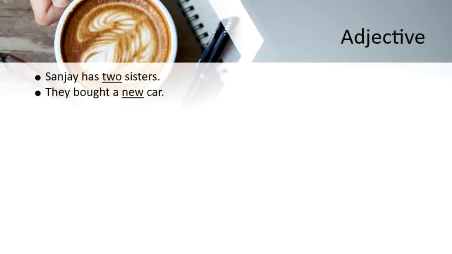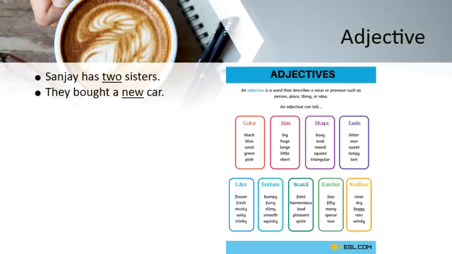Let's learn about the adjective now. Look at the sentences and find out what the work of the underlined word is. Sanjay has 2 sisters. They bought a new car. Here, each underlined word gives us more information about some noun in the sentence. These underlined words describe the nouns either by way of quality or quantity. Such words are called adjectives.